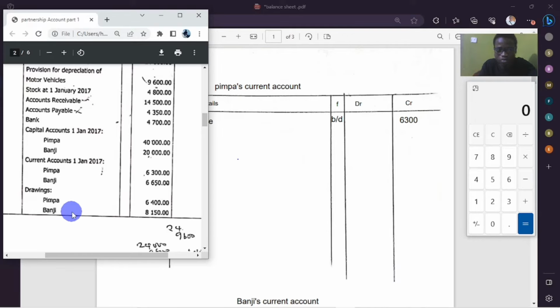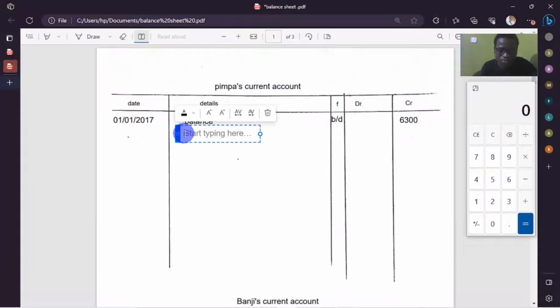So if it was taken from the business, this money is supposed to be returned, so the business is the one receiving, and the person who took the money, which is Pimpa, a partner of the same business, is supposed to return it. So drawings and interest on drawings should be recorded on the debit side. If we had interest on drawings in our question, we would have brought it on the debit side, but we only have drawings. So we're going to record here, we're going to say drawings.